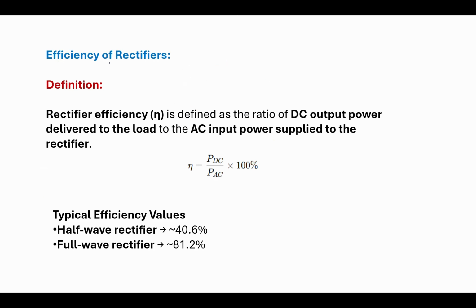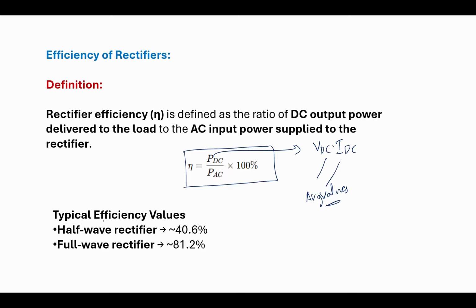The efficiency of the rectifier is nothing but, out of the total AC power, how much power is converted to DC. The main objective of the rectifier is to get the DC output power with the input as AC. To calculate that, the efficiency is PDC by PAC into 100. To calculate this PDC, we need VDC into IDC. These two are DC, or average values. Therefore, in order to find this, we need to use the average value.